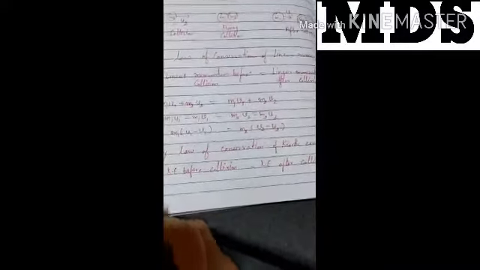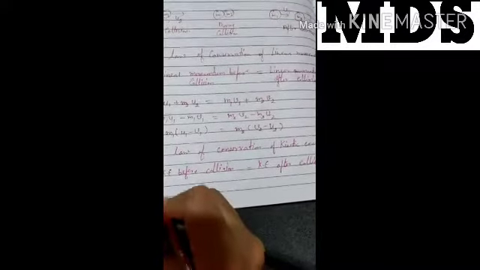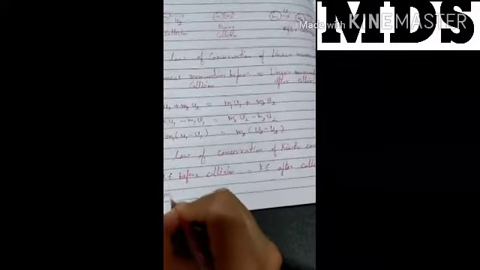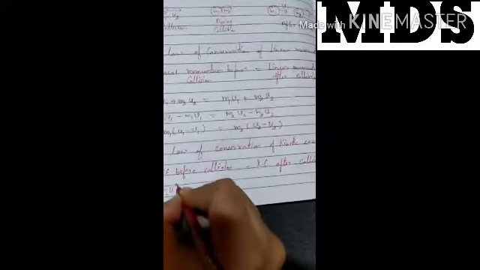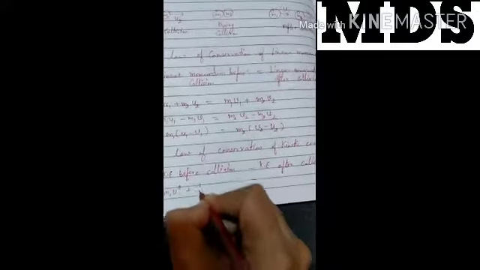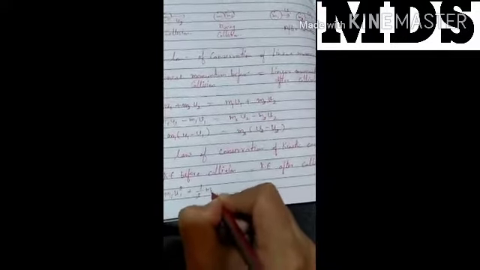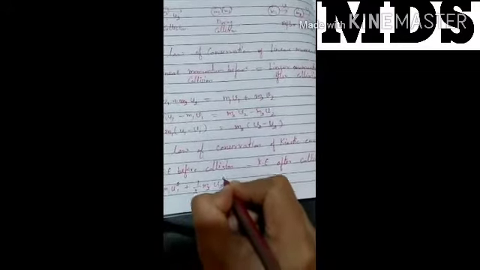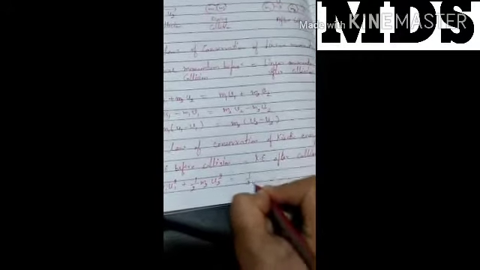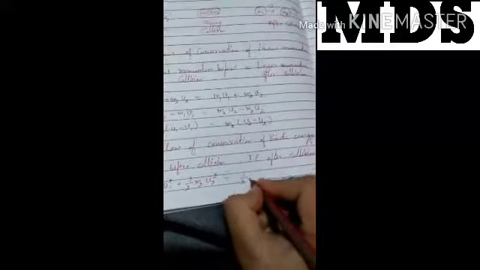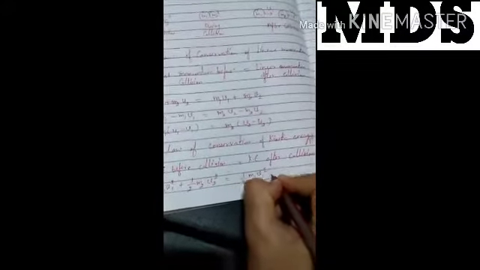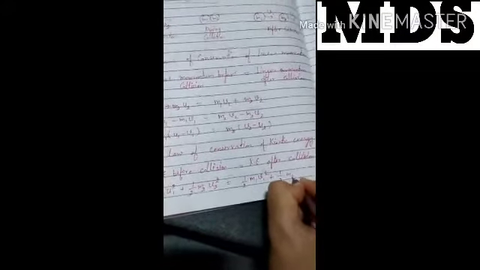Clear? Now before collision we can write their kinetic energy: half m1 u1 square plus half m2 u2 square, equal to half after collision, m1 v1 square plus half m2 v2 square. Clear? Then we will take this one side for mass m1 and m2 separately.